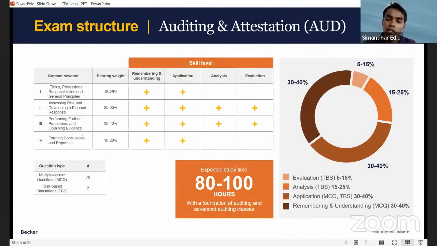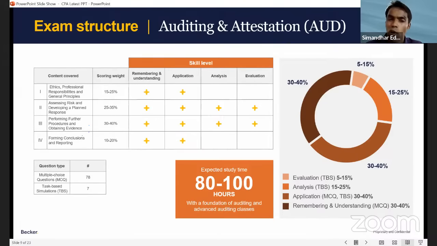A lot of the students fail in audit because they don't have good knowledge of accounting, and you'll be surprised, a lot of audit questions come from accounting, right? So you need to be careful to ensure that you go through at least these two chapters of FAR before you go on to audit.